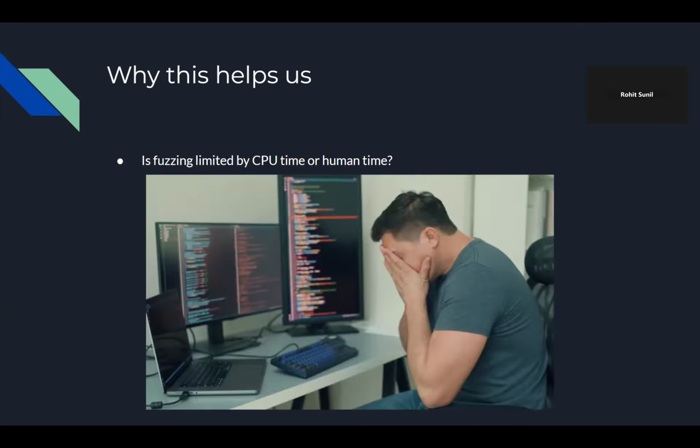Now I want to connect this back to the human part and the human workflow, because at the end of the day, that's the entire point, right? Let's just imagine that you and I are engineers and we're on a call working on a project. You open up your dashboard and you see that you got 5,000 crashes from your fuzzer. We're initially very happy because that's great.